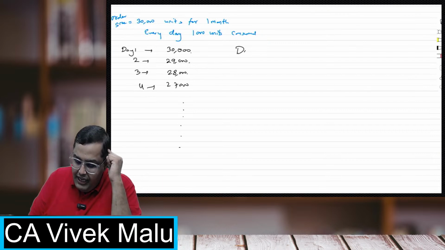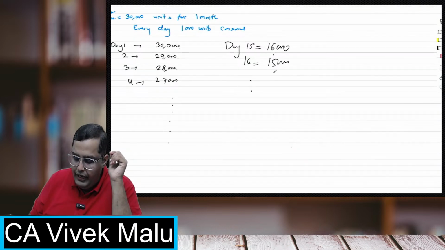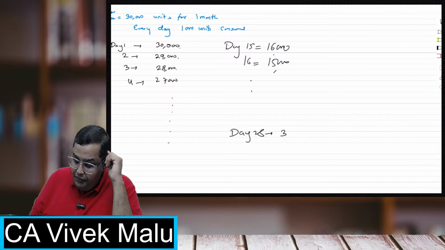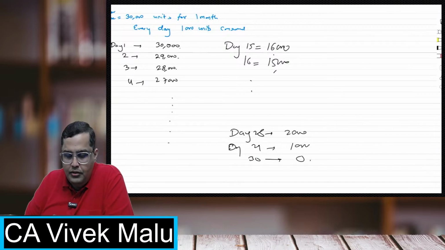Somewhere near day 15, I'll be left with 16,000 or maybe 15,000 units. Somewhere near the average, day 15 and day 16 will be 16,000 and 15,000 units. This will continuously keep on falling, and on day 28, I'll be left with 2,000 units. Day 29, I'll be left with 1,000 units, and day 30, I'll be left with 0 units because all the units have got consumed.